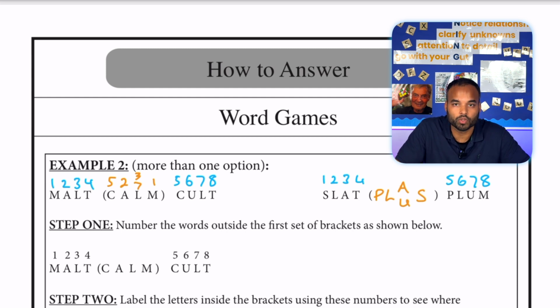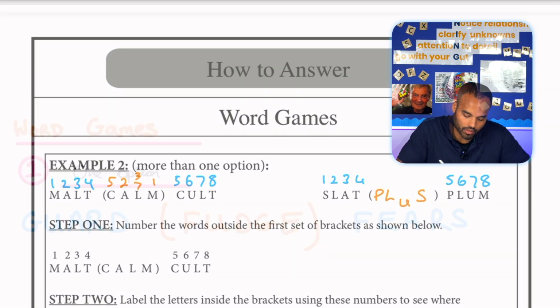So when you have multiple options, test out the letters and see what makes a word. If we were to try P-L-A-S, it's not really a word. But P-L-U-S, plus, is a word. So we know that it's not A, the option is going to be U. So if I get rid of the A, our answer should be plus.